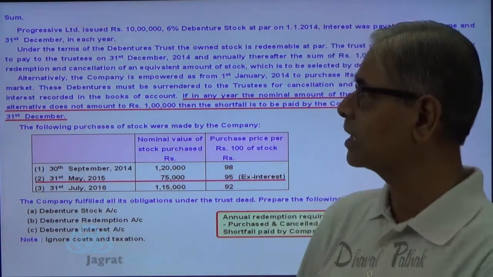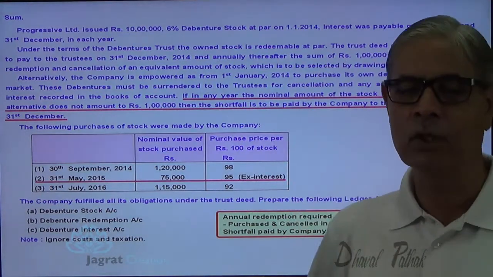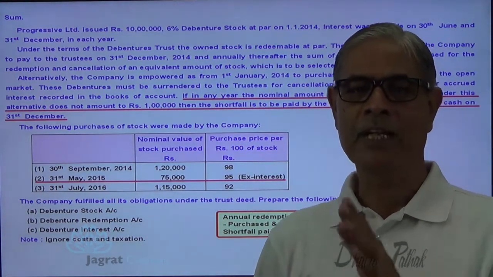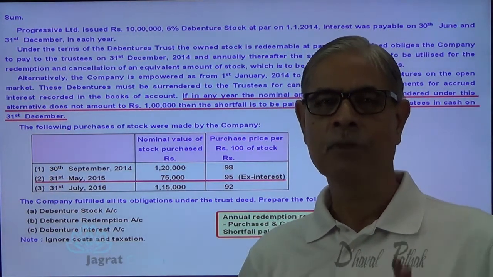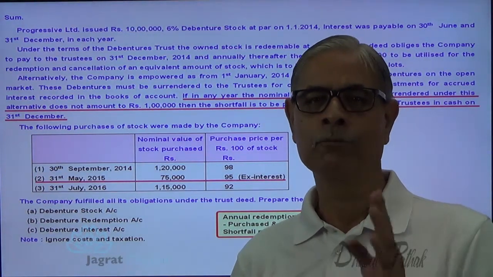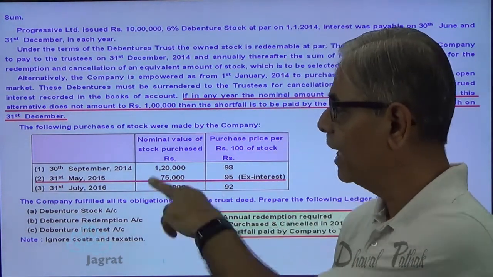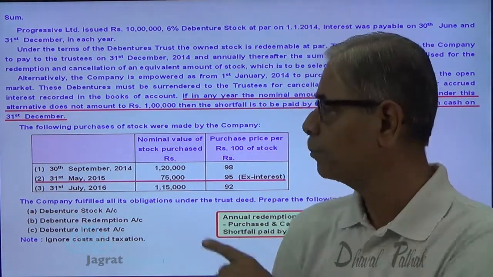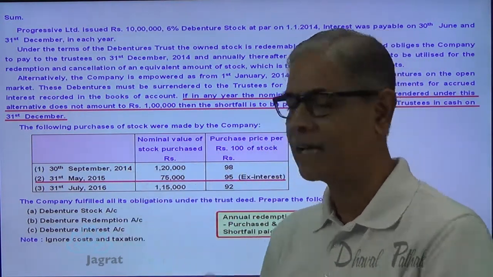You should understand this by interpretation of the details of the sum, because you are given the opening balance on 1/1/2014, and interest is payable on 30th June and 31st of December. In light of this, we are required to prepare accounts for 3 years, 2014, 2015 and 2016, and these 3 accounts are going to be prepared.